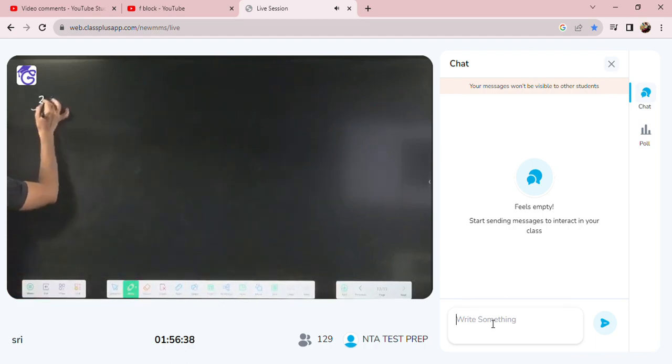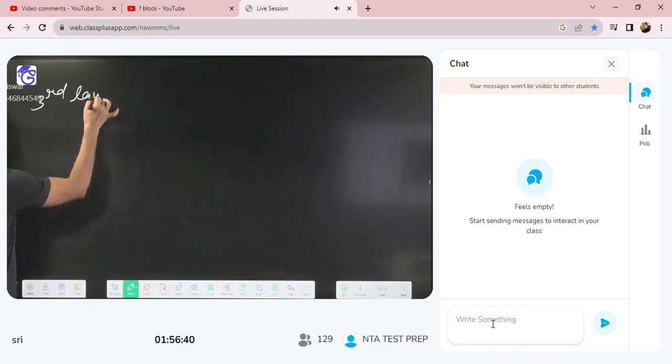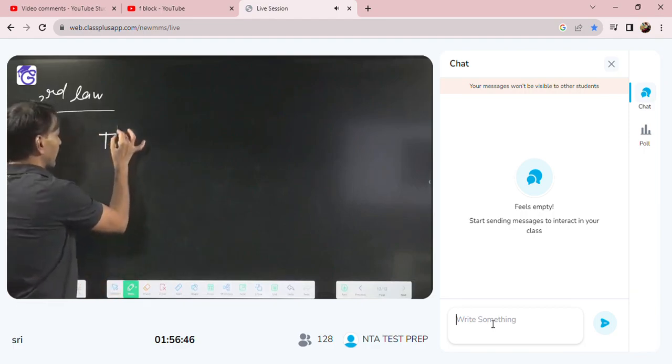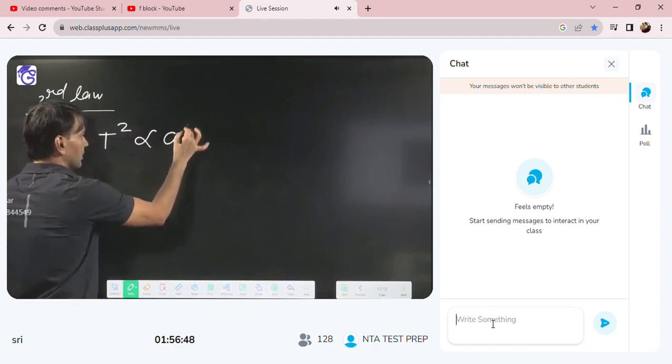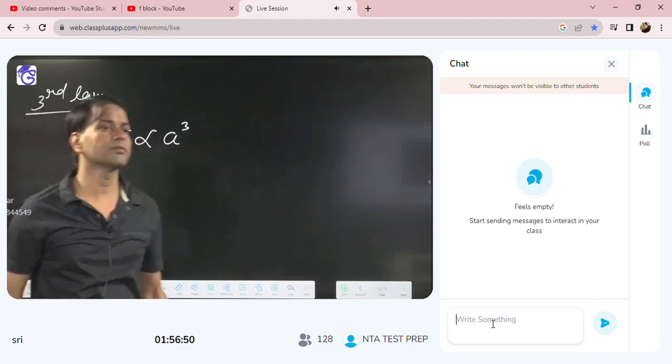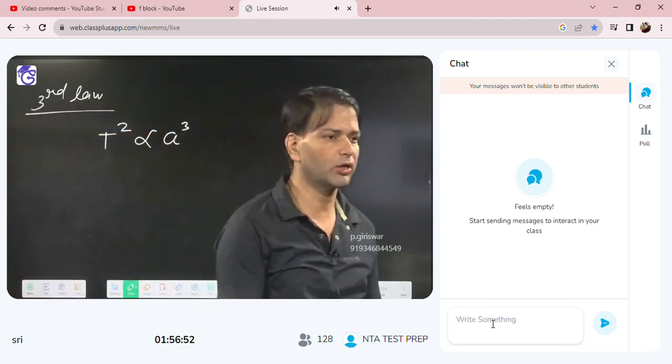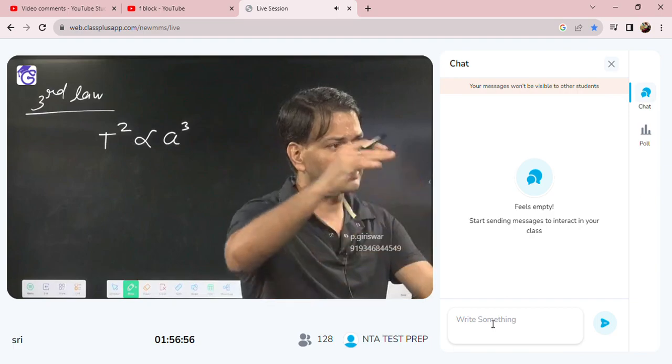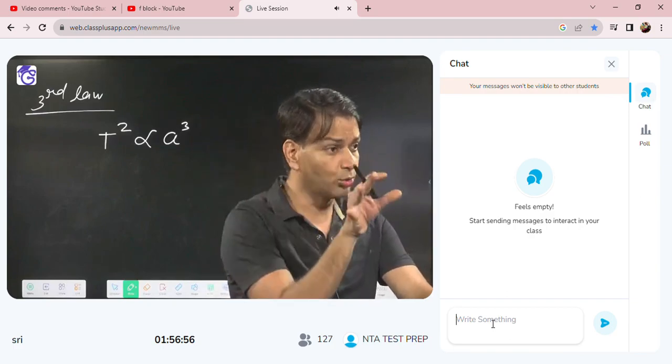Then now the third law, that is the law of time period. So what is the law of time period? T square is directly proportional to A cube. It means the square of the time period of the planet is directly proportional to the cube of the semi-major axis.